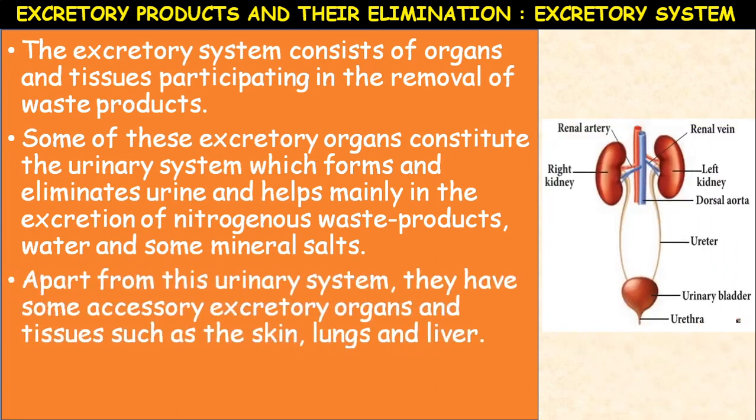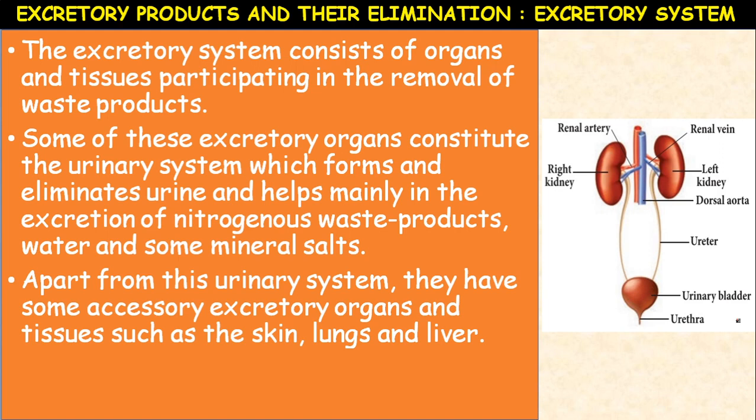So apart from this urinary system, they have some accessory excretory organs and tissues such as skin, lungs and liver. They are accessory excretory organs, but the necessary excretory organ is the kidney.